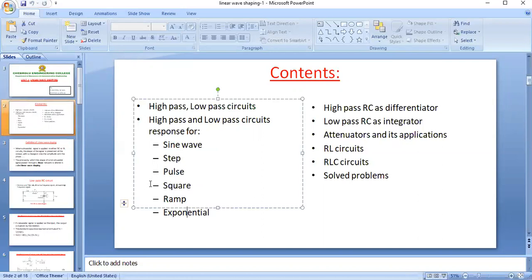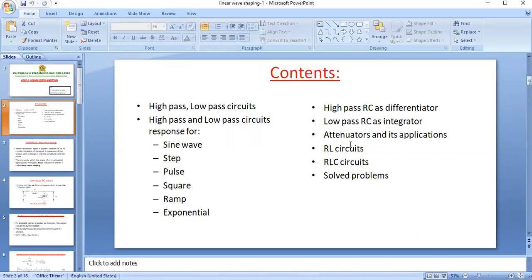If we give these non-sinusoidal signals as input to the high pass RC and low pass RC circuits, what will be the output response? And how the high pass RC circuit acts as a differentiator, how the low pass RC circuit acts as an integrator, what is an attenuator, and what are the applications of attenuators.